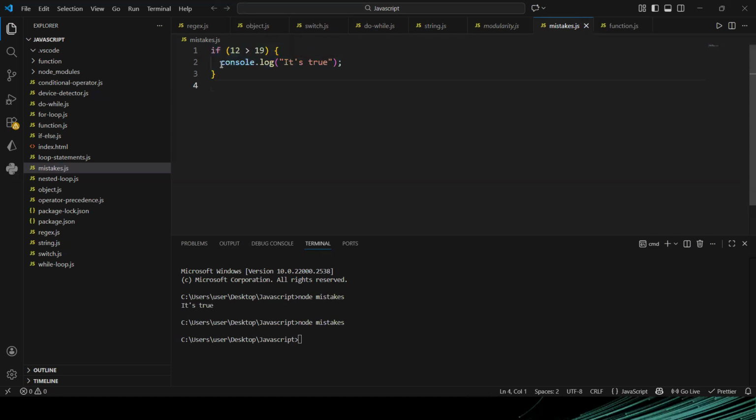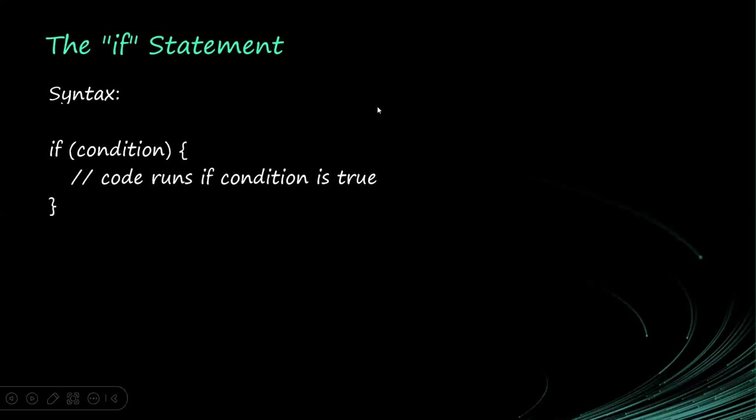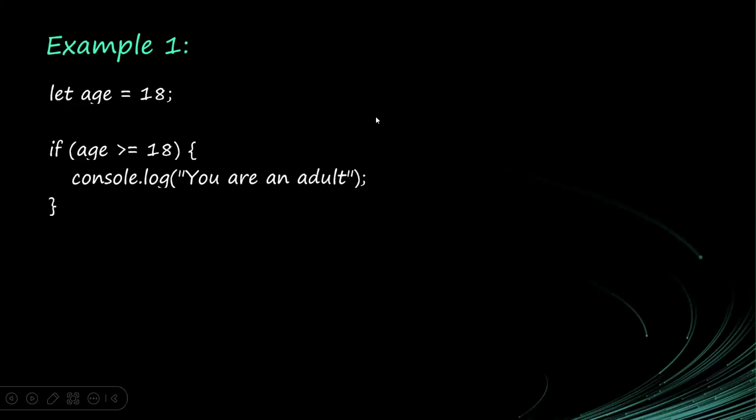So in this case, I have made a decision, and the decision is if this is not true, don't run this code. But if it is true, run this code. That is the decision I have made with the if statement. So let age equal 18. We have a variable declared, age, and the value is 18. So we are saying, is age greater than or equal to 18? That's exactly what I have done.